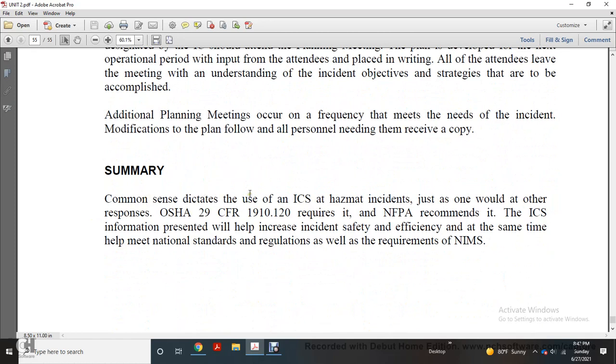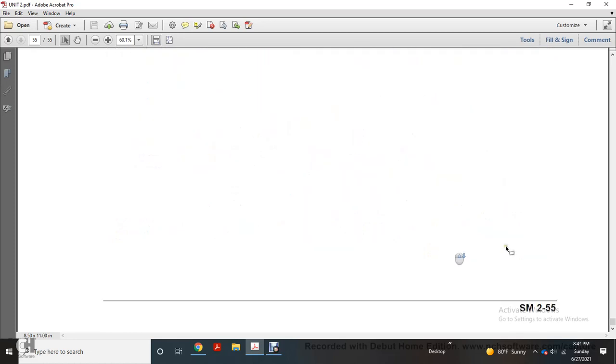Summary: common sense dictates that you use the incident command system at every incident, not just one. OSHA 29 CFR 1910.120 requires it. The National Fire Protection Association recommends it. The incident command information presented will help increase incident safety and efficiency, and at the same time help meet the national standards, regulations, and requirements of the National Incident Management System.